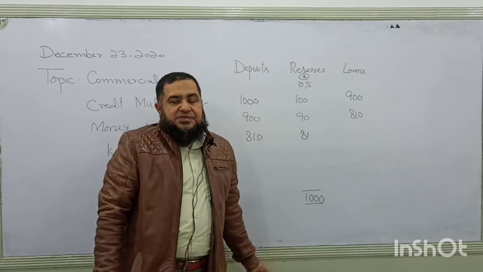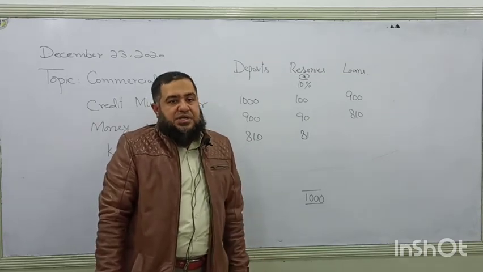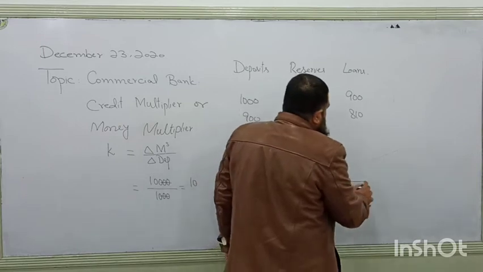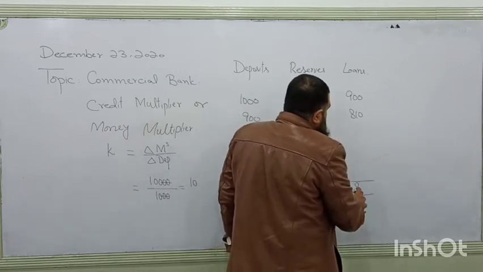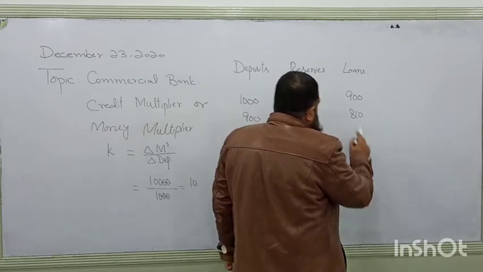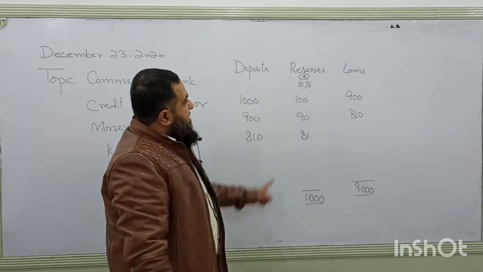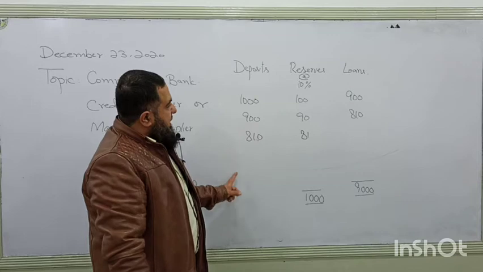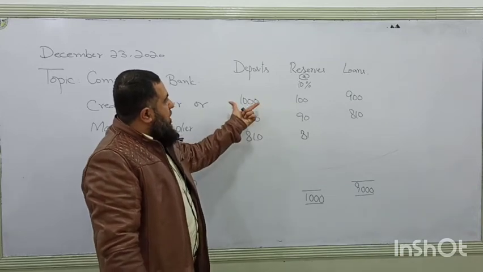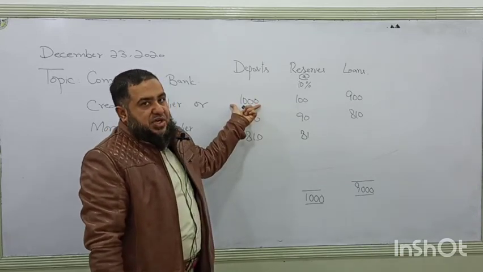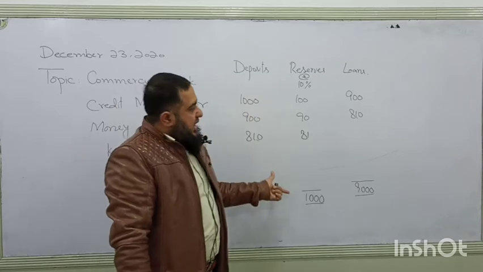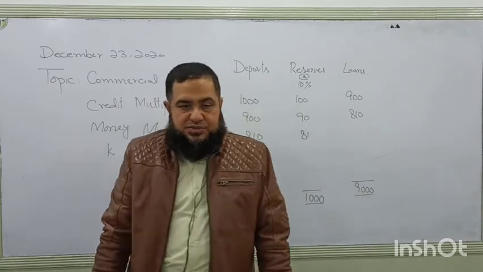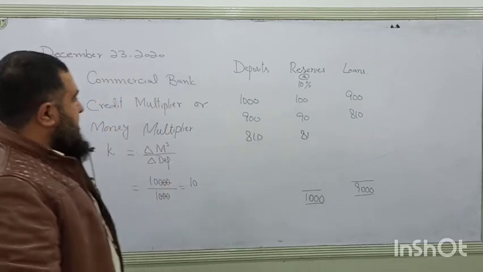When these reserves are equal to the initial deposit, that is the point. How many loans will be extended till that point? Every time the bank was extending 90% of every deposit as loans. So by the time the reserves equal the initial deposit, we are going to have 9,000 of loans extended by the bank.